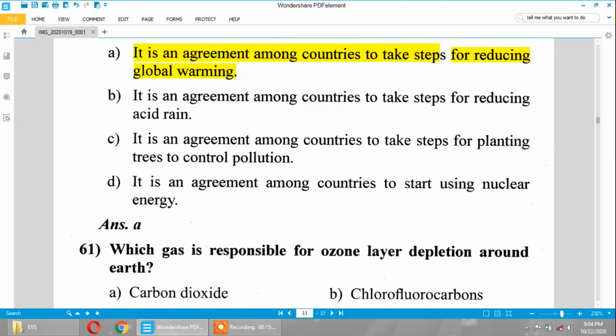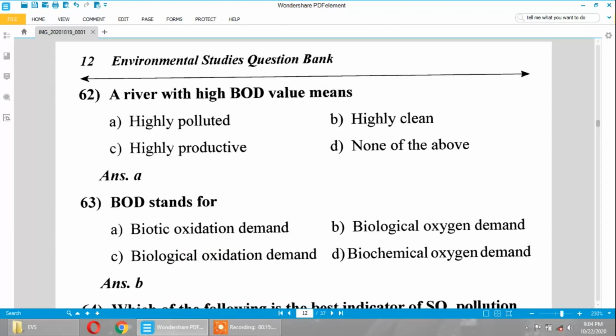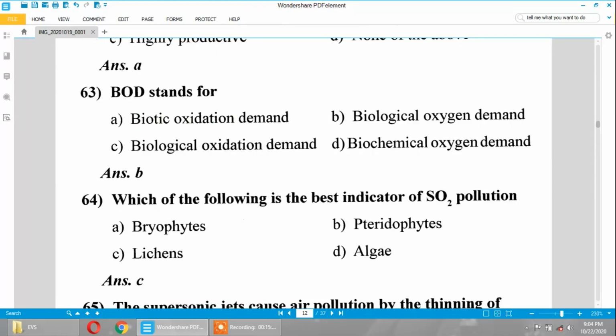It is called the Kyoto Protocol. Which gas is responsible for ozone layer depletion around the earth? It is chlorofluorocarbon. A river with high BOD, biological oxygen demand value, means highly polluted. BOD stands for biological oxygen demand.